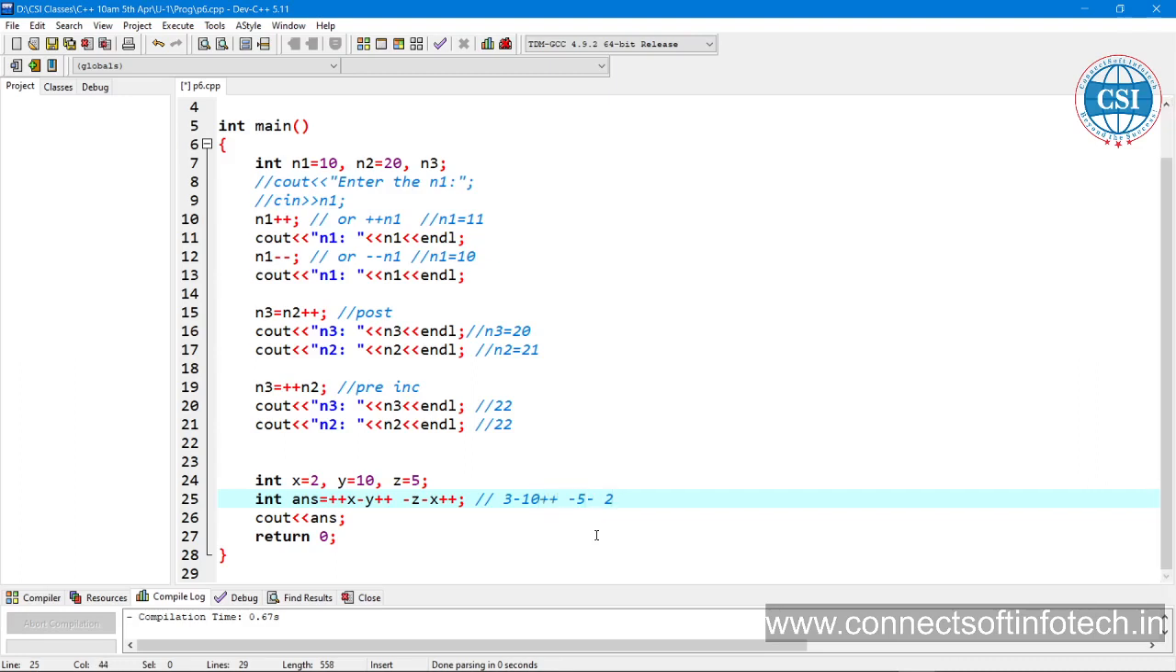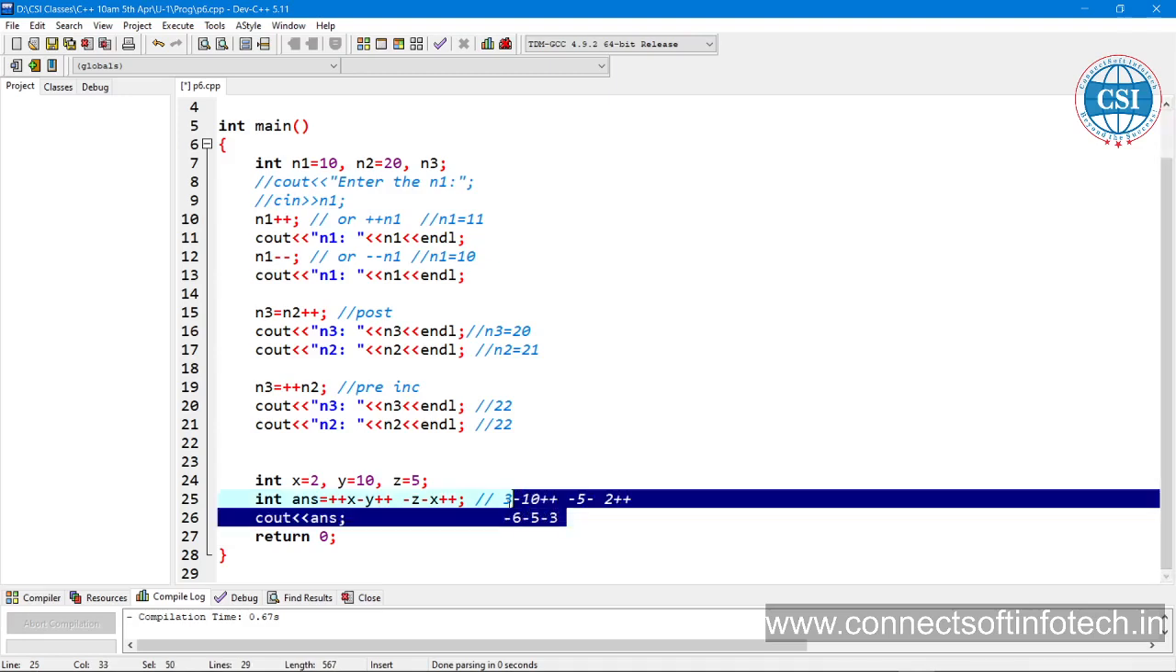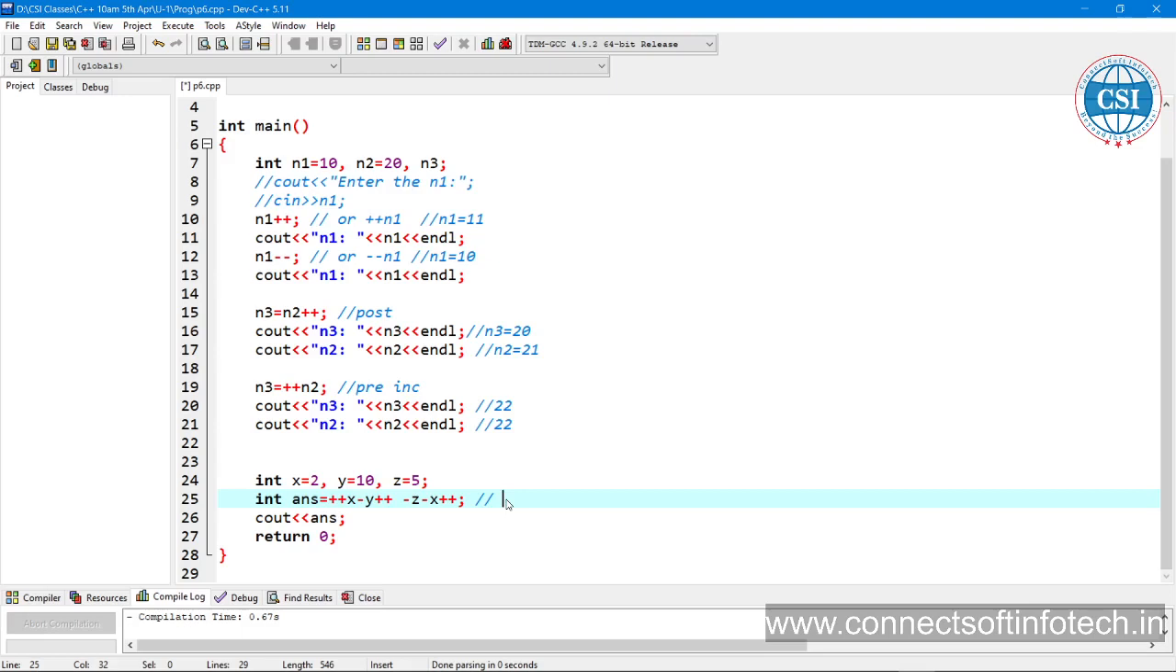Plus plus here is what? Okay, post increment. That means 3, the expression happens, then it will increment. Minus 3 minus 10 is minus 7. Minus 7 means minus 6, minus 5, minus 3. 11 and 3 is 14. Something is missing. The expression is missing something. How is it calculating?